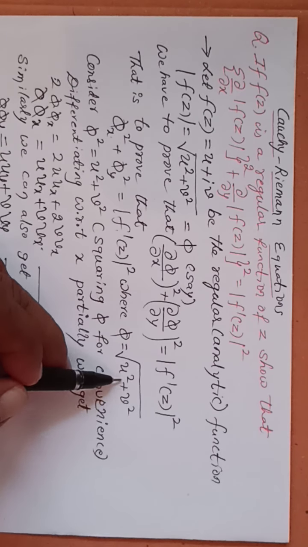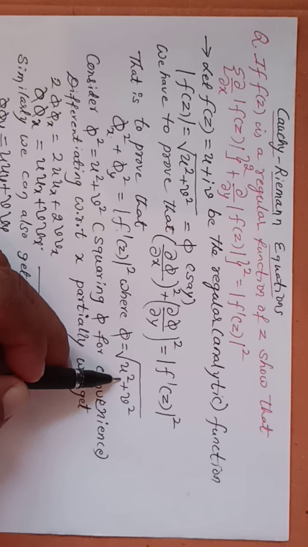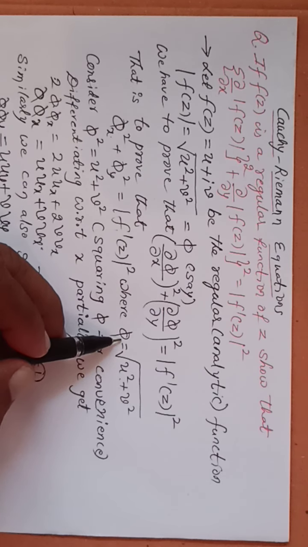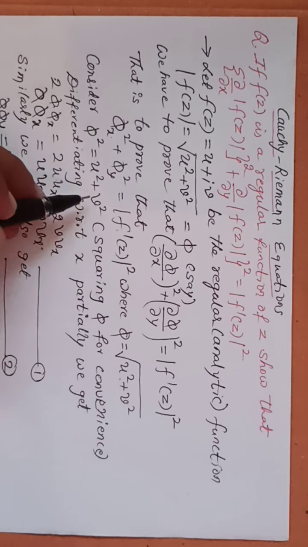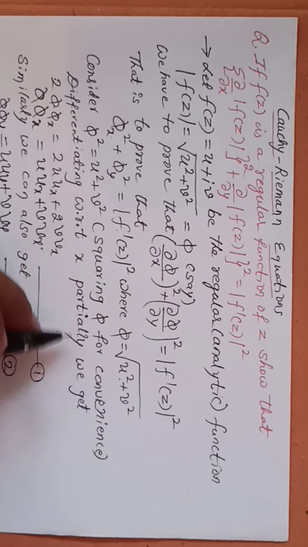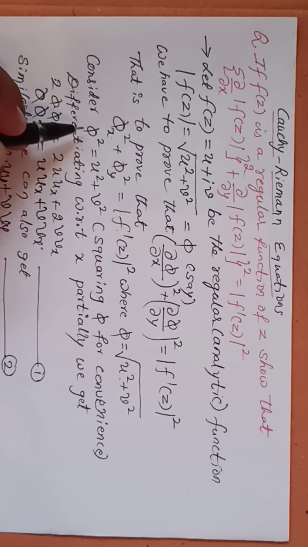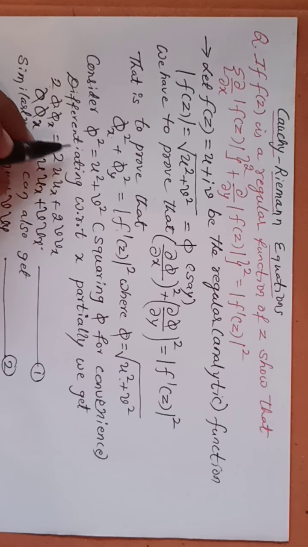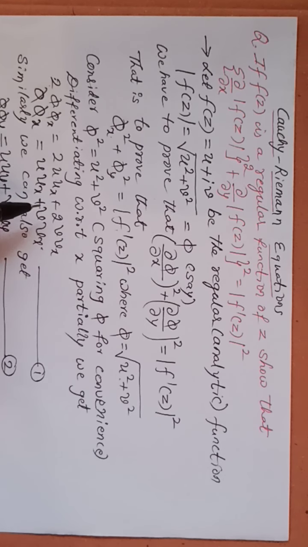φ = √(u² + v²). Now consider φ, squaring this: φ² = u² + v². Next, differentiating partially with respect to x, we get 2φ φx = 2u ux + 2v vx.